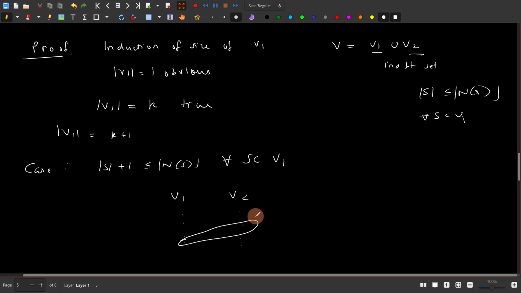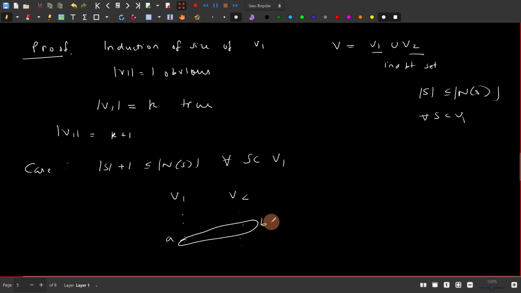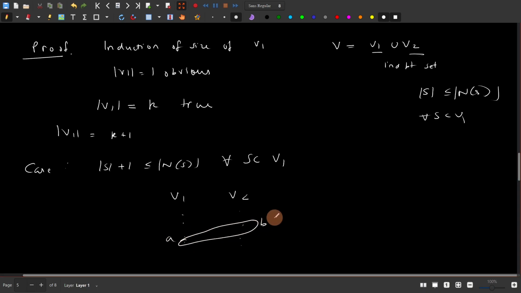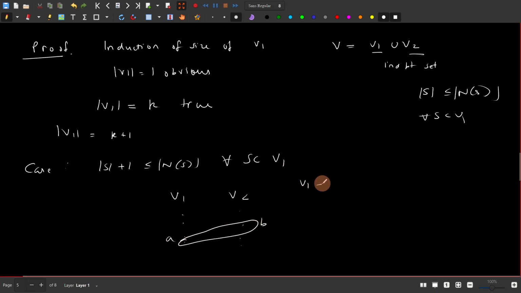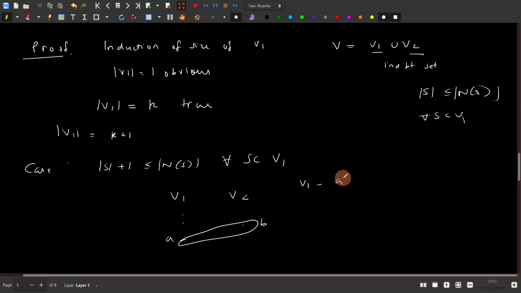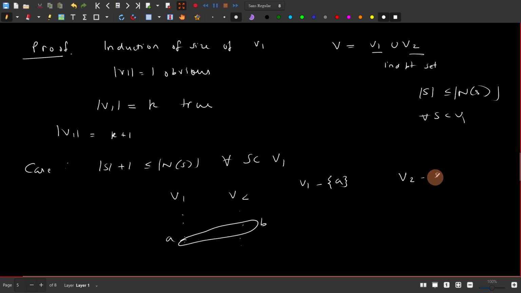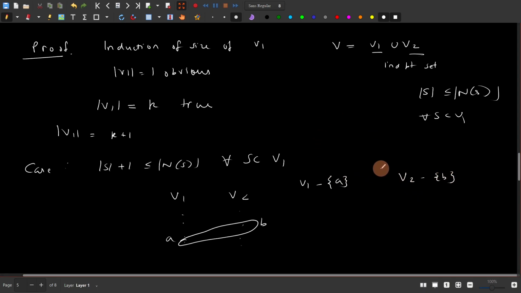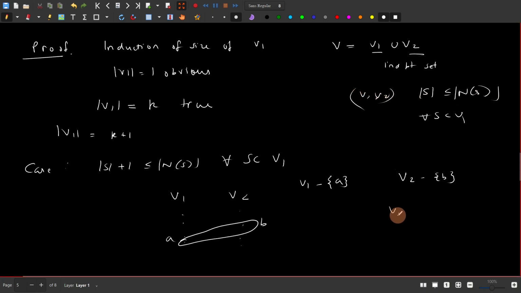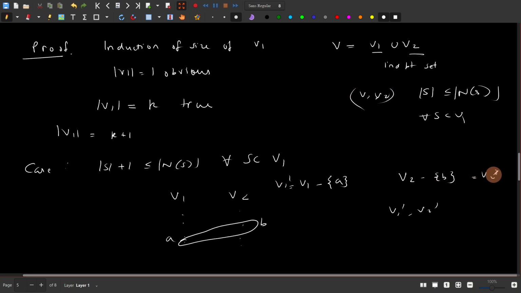And pair it with another element of v2, call it a and b, and just mark it like this. Now consider a new bipartite graph, where partite 1 is v1 minus a and partite 2 is v2 minus b. Note that just because this condition holds for v1, v2, it may not hold for v1 dash, v2 dash. Yeah, this is v1 dash and this is v2 dash. It's not immediately obvious that the condition should hold for it.